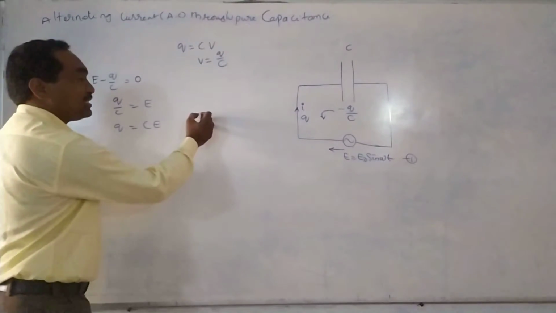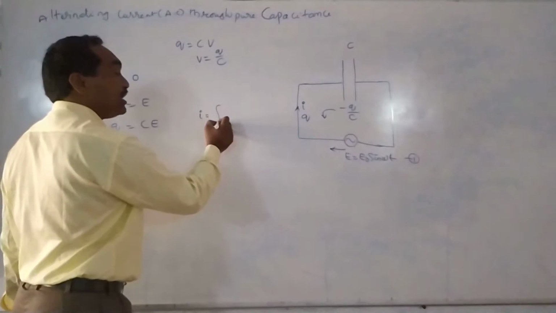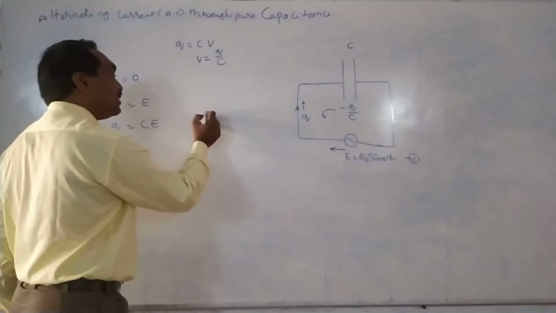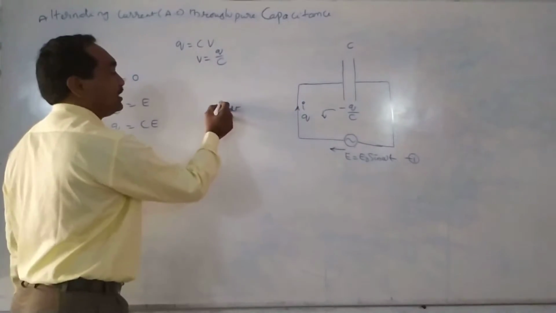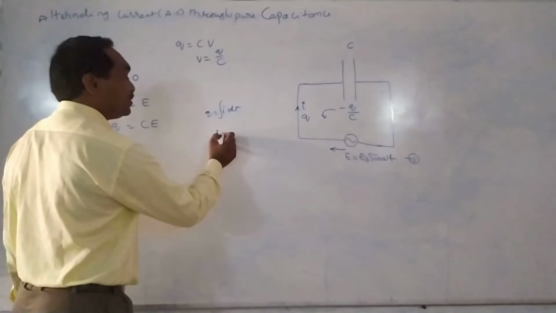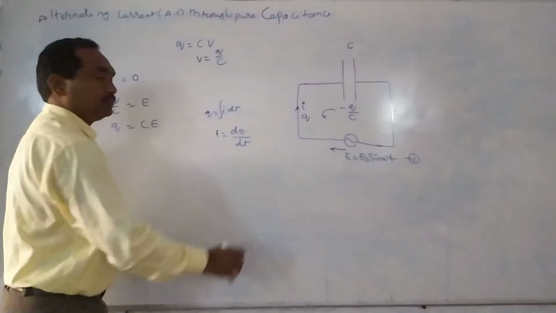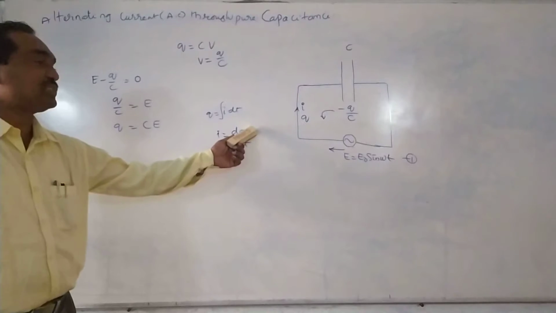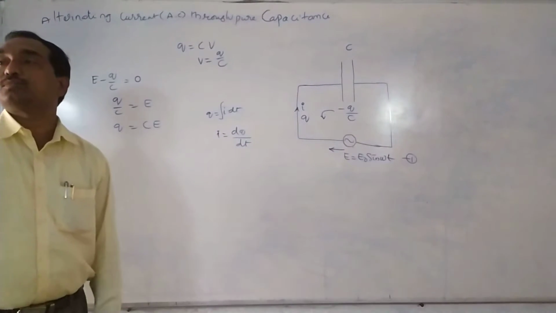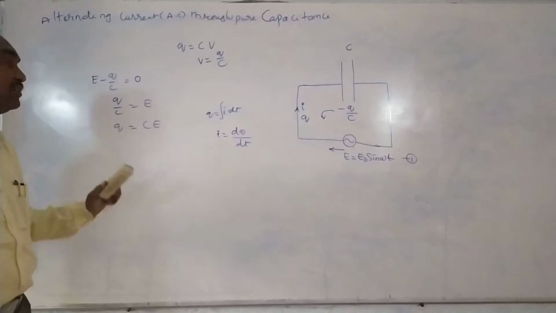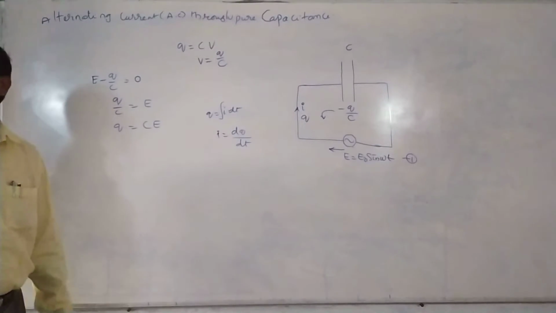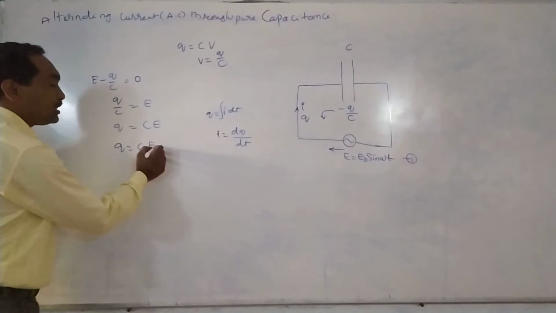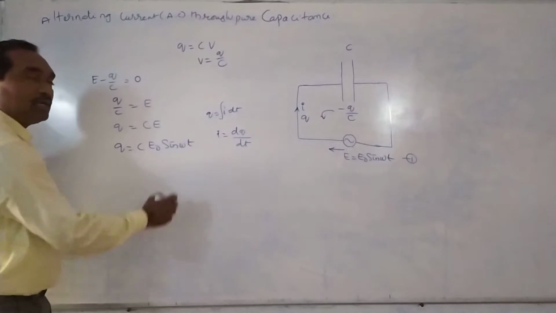We know Q is equal to integration I dt, or I is equal to dq by dt. The rate of variation of charge is called current. So when we differentiate this equation, we can get the alternating current. Of course, E is equal to E naught sin omega t. That is, Q is equal to C into E naught sin omega t.